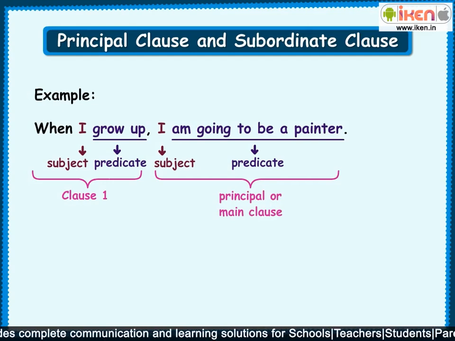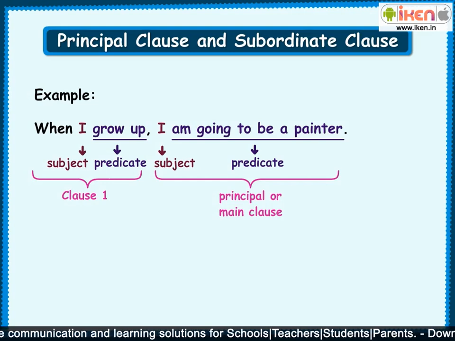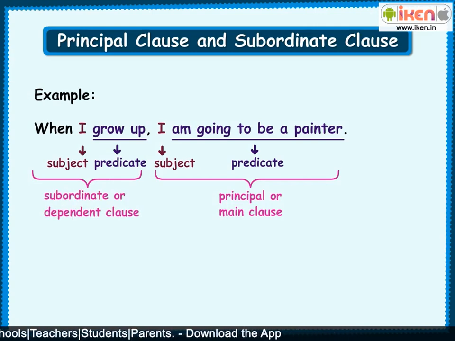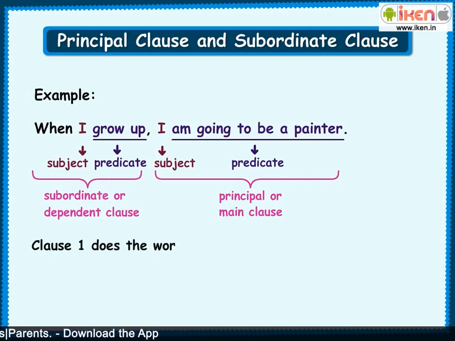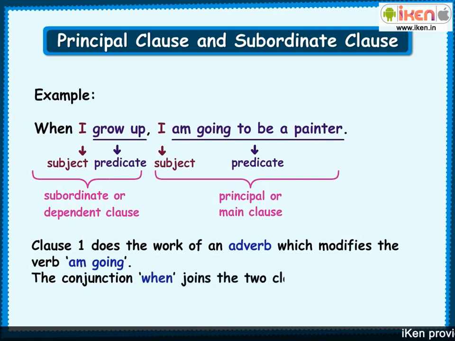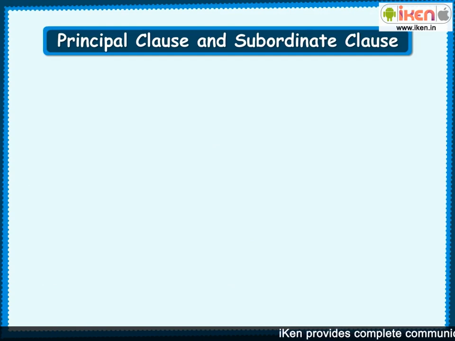The first clause cannot stand on its own. It needs the help of the principal clause to make sense. It is the subordinate clause or dependent clause. The first clause does the work of an adverb which modifies the verb I'm going. The conjunction when joins the two clauses. Let's take a look at another example.